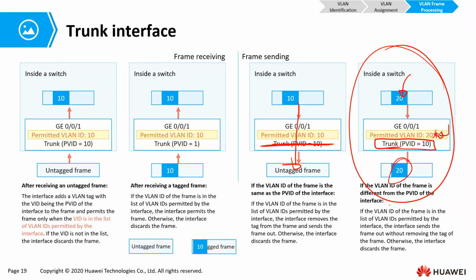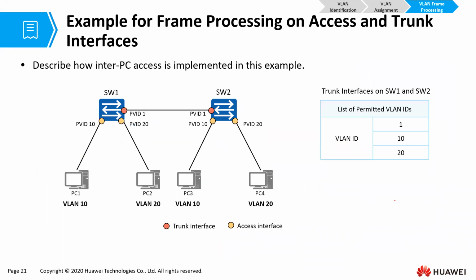So this is an example of processing for access and trunk ports. So what are we looking at here? We're looking at PC1 in VLAN 10 and PC2 in VLAN 20. And what is going to happen?